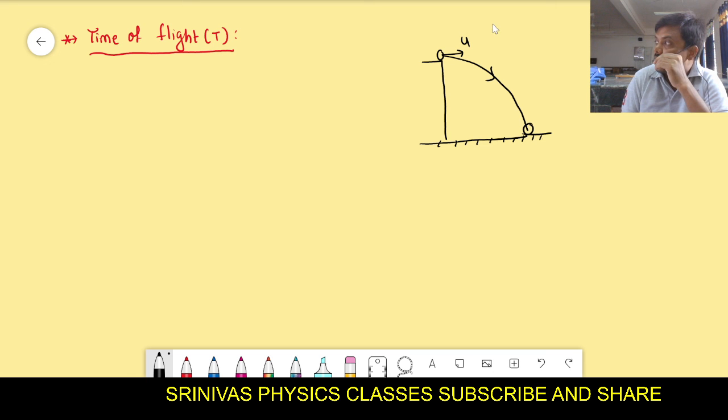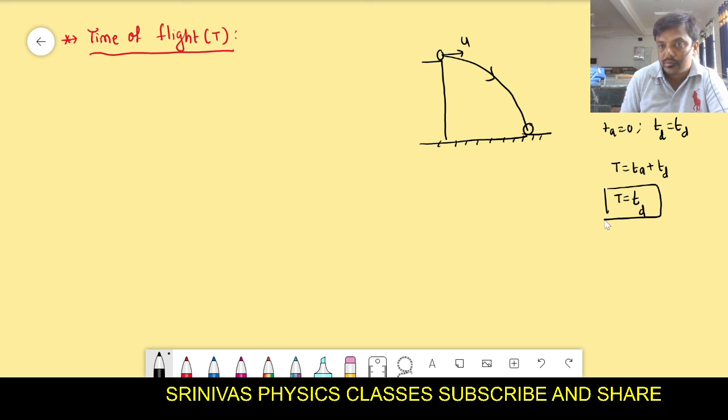If it goes up, then time to reach the maximum height is the time of ascent. But it is not going up. It is going down only, right? Means time of ascent is 0. Then time of flight equals time of ascent plus time of descent. But the time of ascent is 0. That's why time of descent only is the time of flight. Is it right?